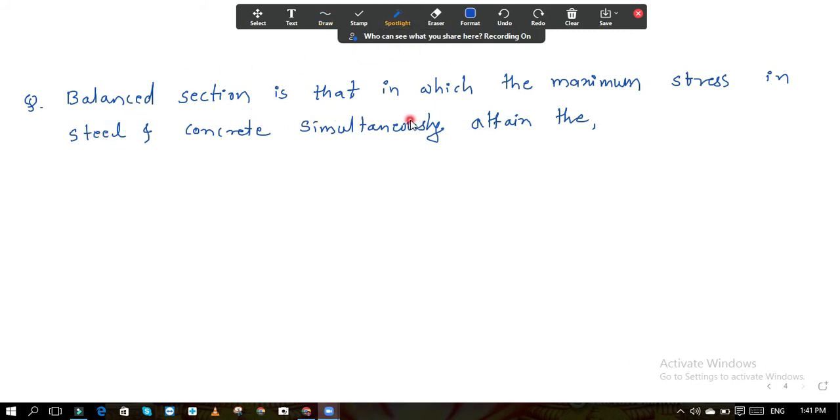So in the balance section, the maximum stress in steel and concrete simultaneously attains. See what they attain. Now the options are given.